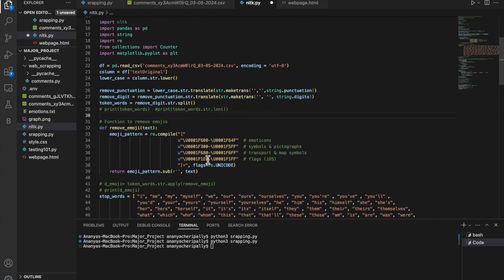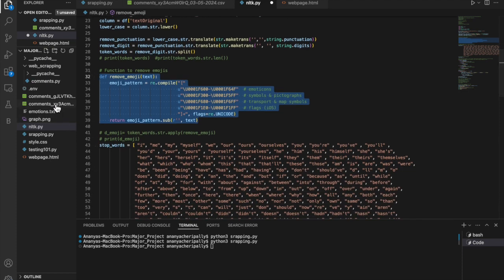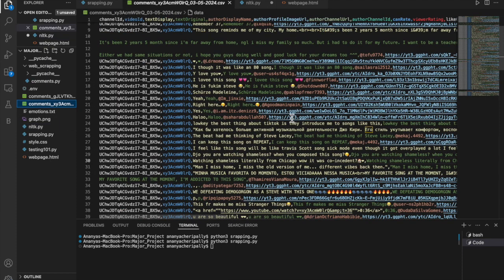Once all of that is done, we remove all the emojis from our comments. So let's say this is a comment. In this comment, the I, which is a capital letter, will first be lowercased, and then all these emojis and punctuation such as commas, and numbers, all of this will be removed.